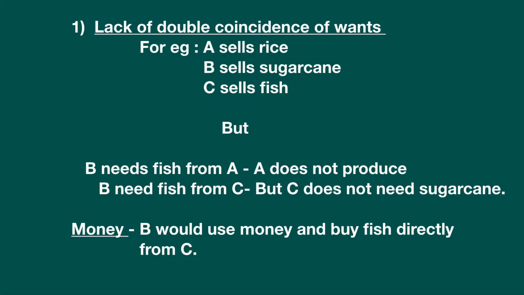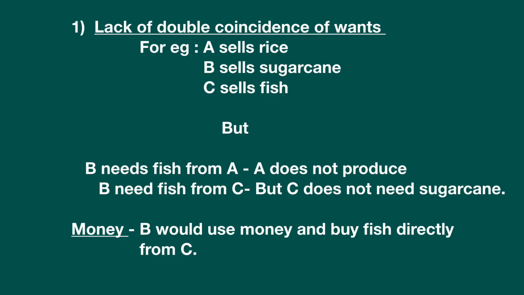Disadvantage number 1, lack of double coincidence of wants. For example, A sells rice, B sells sugarcane and C sells fish. But if B needs fish, A will not be able to give because A does not sell or produce fish. Again, if B needs fish, C can give, but C does not need sugarcane.